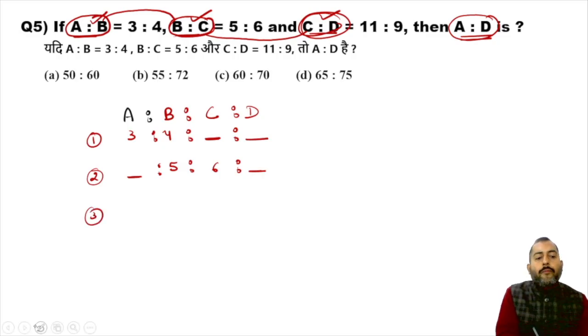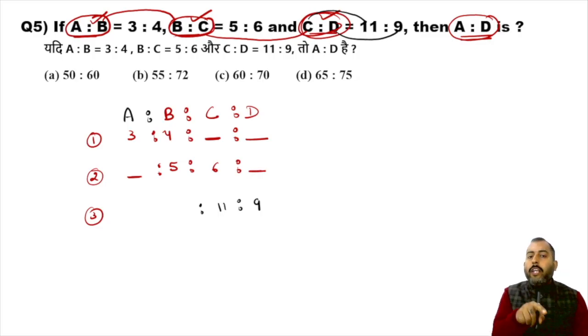Now the third ratio. In the third ratio, C is 11 and D is 9. So write 11 below C and write 9 below D. The third ratio is not providing any value of A or B. So leave the spaces below A and B empty in case of the third ratio. Now apply the neighboring technique. Pay attention to the first row. In the first row, the 4 below B is not having any neighbor below C. So repeat this 4.